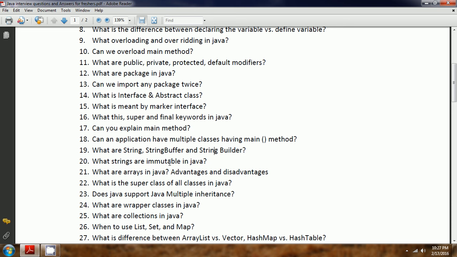Now, strings are immutable in Java. Why? The first thing is, as I explained, while you are creating strings using the string literal, by default those strings will be placed in the string pool. That means whenever you create the same string with the same value, instead of creating a new string, both strings are actually pointing to the same address where the string value is. Hence, strings are immutable by default so that it will maintain consistency across all the objects which are referring to the same string pool.